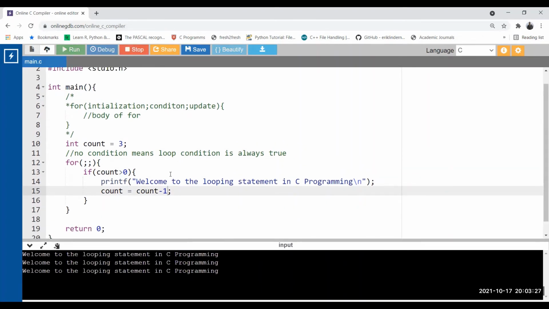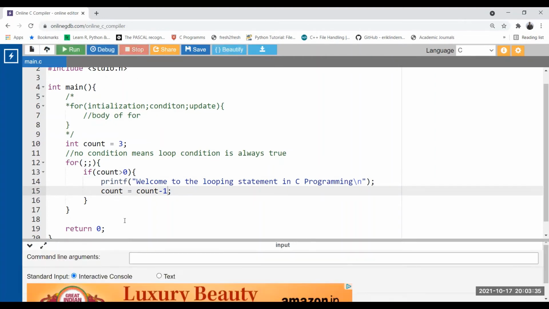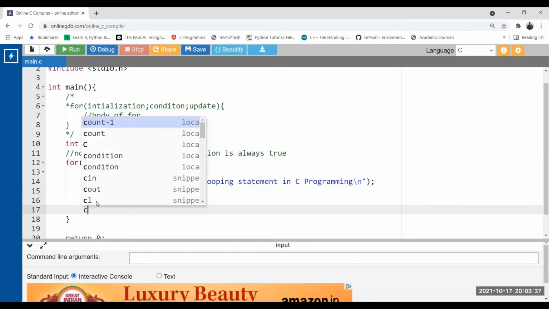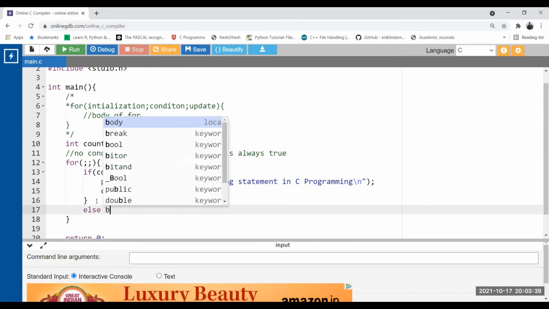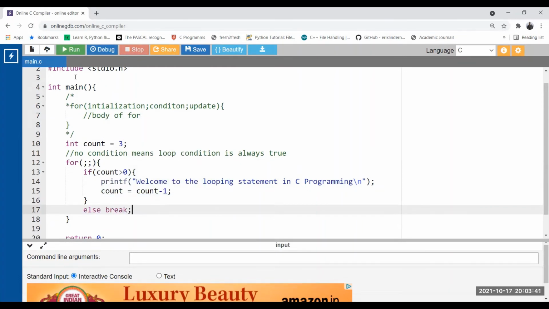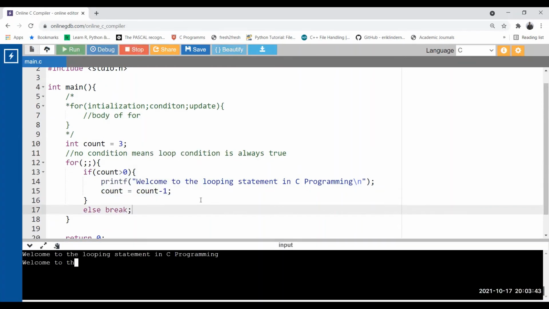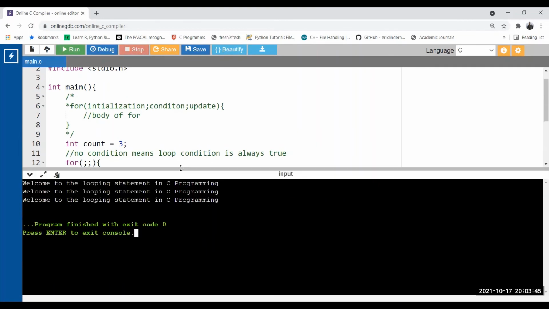Okay, fine. Now see, break is missing here, so my program is halted. We need to put the break over here so that it comes out of the body. Else break. Run. 3 times it gets printed.